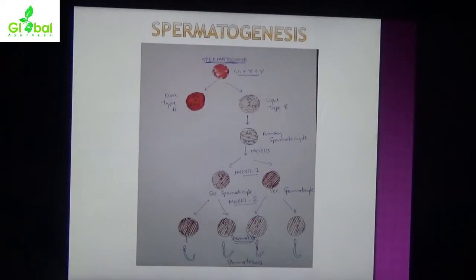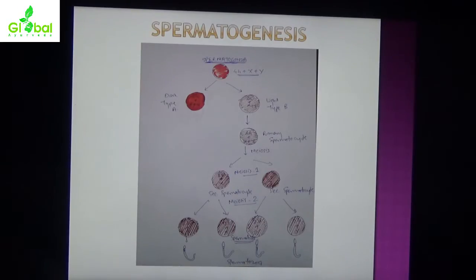Here is the diagrammatic representation of the process of spermatogenesis. The first cell divides by mitotic division, type A spermatocytes, and type B. From type B, the primary spermatocyte is formed, and from the primary spermatocyte, meiotic division happens.